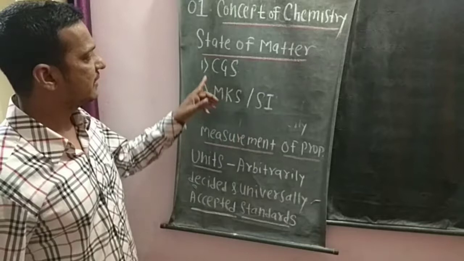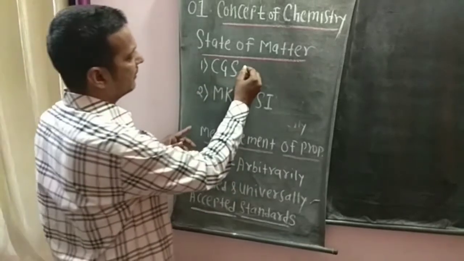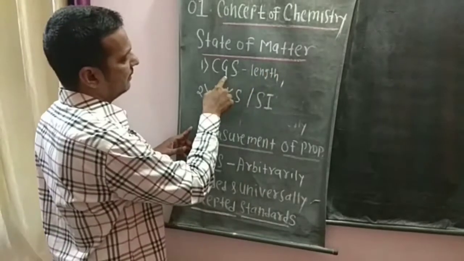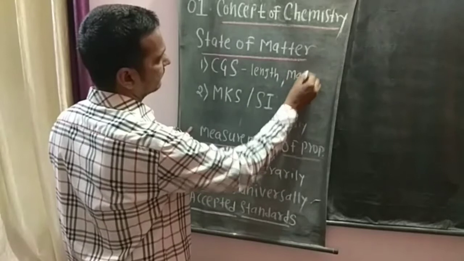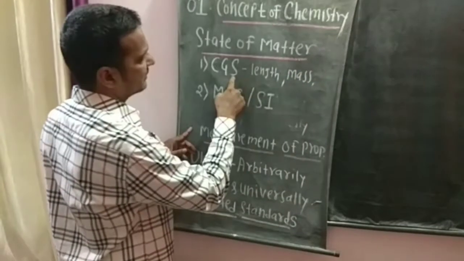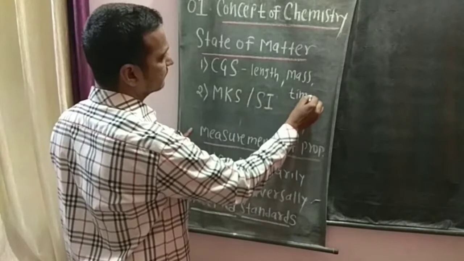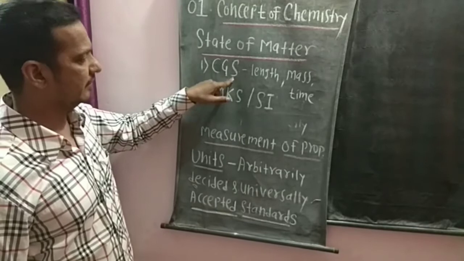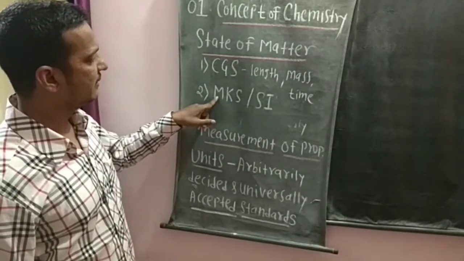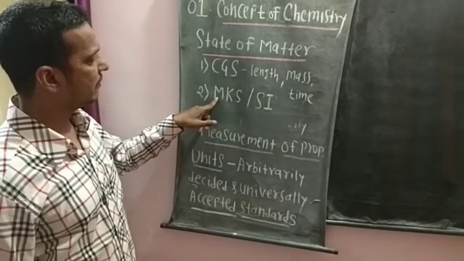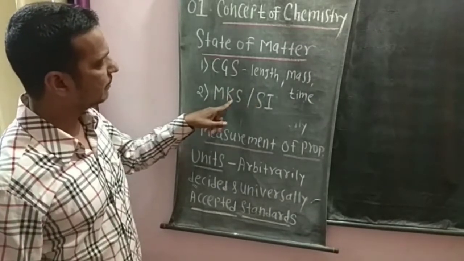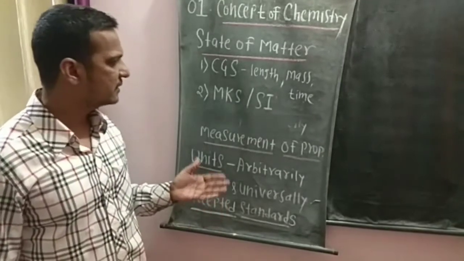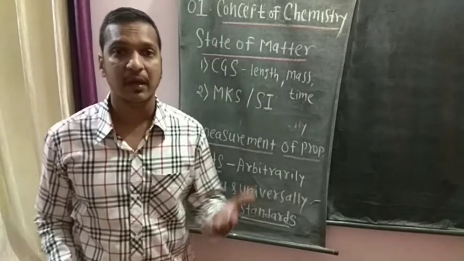It is also called SI. So this is how we consider the expression of units in different ways.